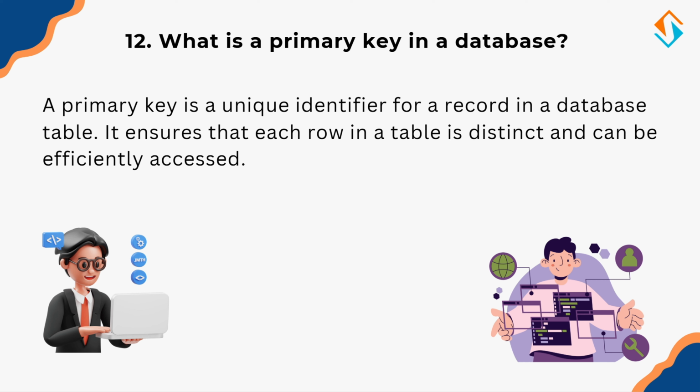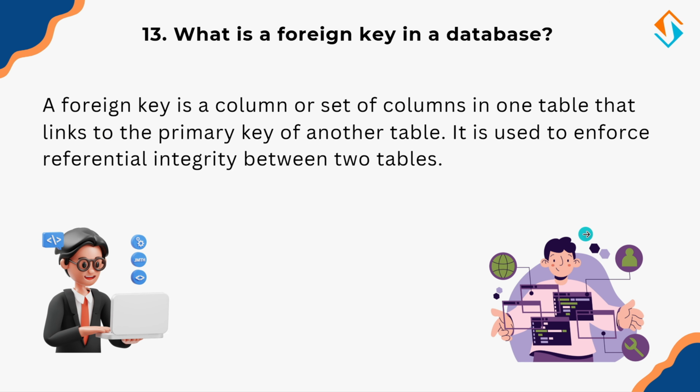But what if we need to link two tables together? That's where foreign keys come in. So what is a foreign key in a database? A foreign key is a column in one table that references the primary key of another table. It helps maintain referential integrity by ensuring that relationships between tables remain consistent. For instance, in an orders table, the customer ID can be a foreign key that links to the customer table, ensuring that an order always belongs to a valid customer. Foreign keys enforce relationships and prevent orphaned records.